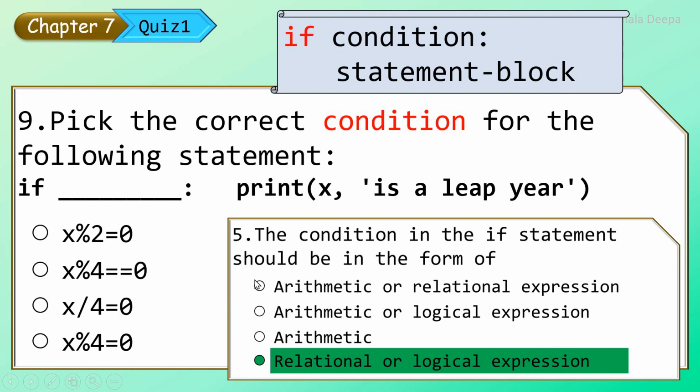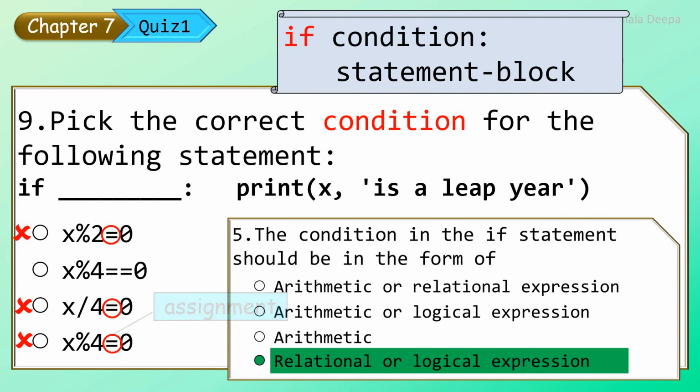The condition in the if statement should be in the form of relational or logical expression. Now analyze all these options given here. In these three options, the equal to operator is the assignment operator. So these three cannot be relational or logical expressions. We cannot choose them as the correct option.